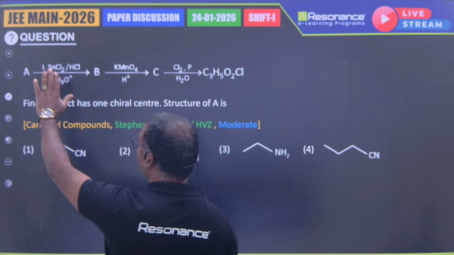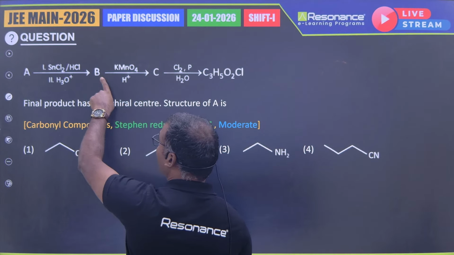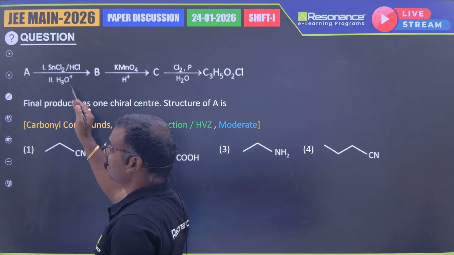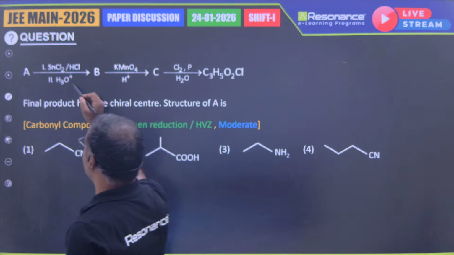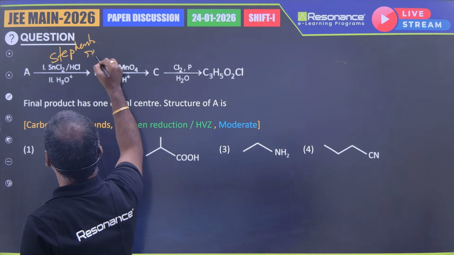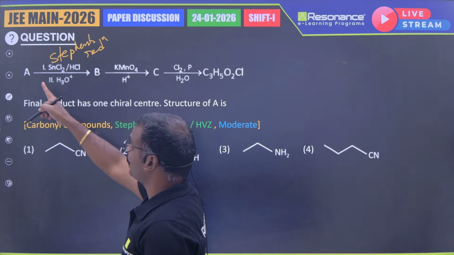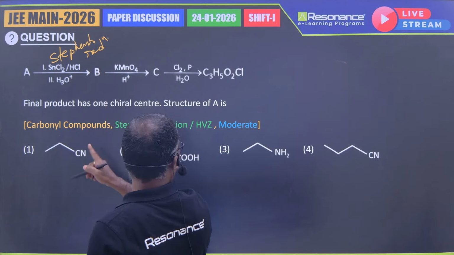So, there is some compound A that on Stephen's reduction gave compound B, SnCl2 plus HCl followed by hydrolysis. You know it, right? This is Stephen's reduction. So during Stephen's reduction, a cyanide will be partially reduced to aldehyde.